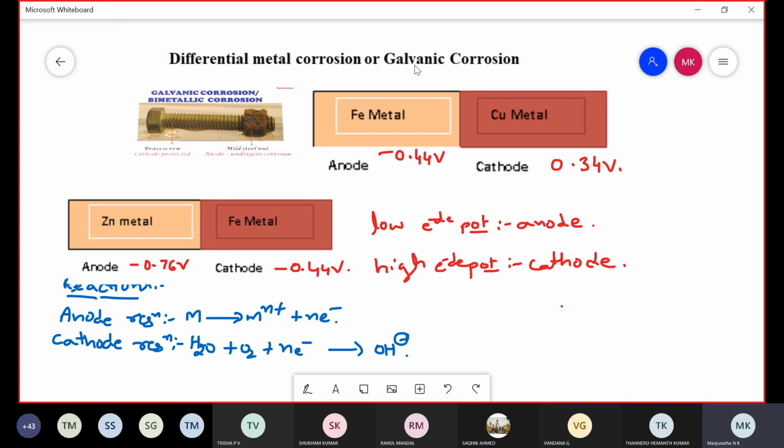Therefore, differential metal corrosion is defined as follows: when two dissimilar metals are connected with each other and exposed to a corrosive environment, the metal having low electrode potential acts as anode and undergoes corrosion, and the metal having high electrode potential acts as cathode and is unaffected by corrosion. This type of corrosion is called differential metal or galvanic corrosion. So this is the first one.